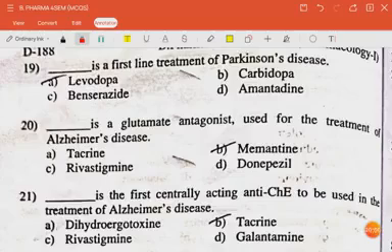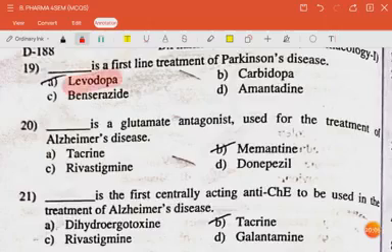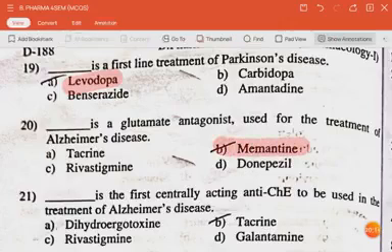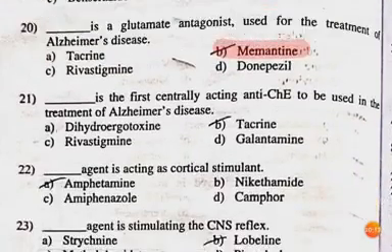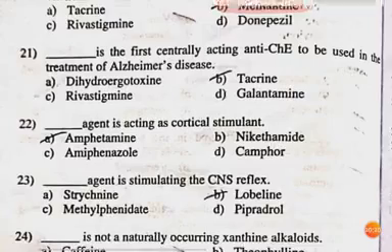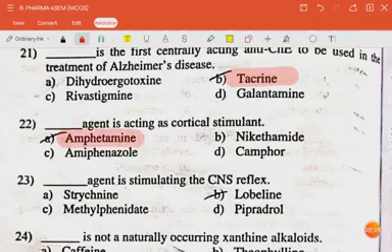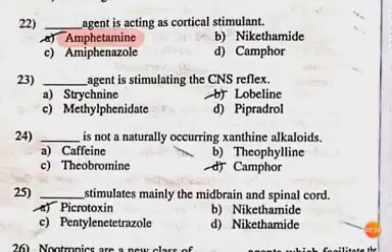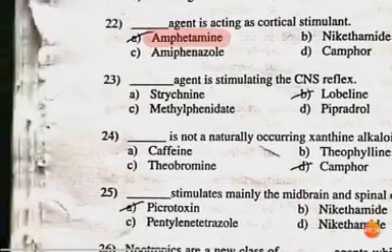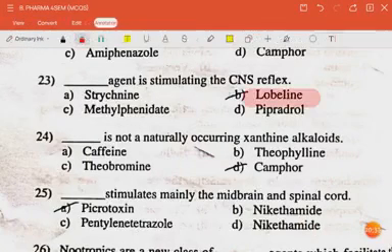Next question is: dash is the first line treatment of Parkinson's disease. The answer is levodopa. The next question is: dash is a glutamate antagonist used for the treatment of Alzheimer's disease. The answer is memantine. The next question is: dash is the first centrally acting anti-cholinesterase to be used in the treatment of Alzheimer's disease. The answer is tacrine. The next question is: dash agent is acting as cortical stimulant. The answer is amphetamine. The next question is: dash agent is stimulating the CNS reflex. The answer is lobeline.